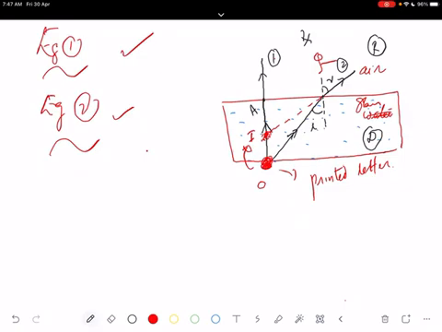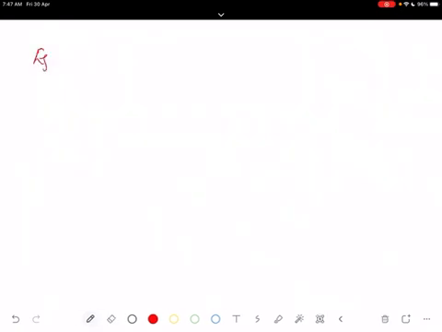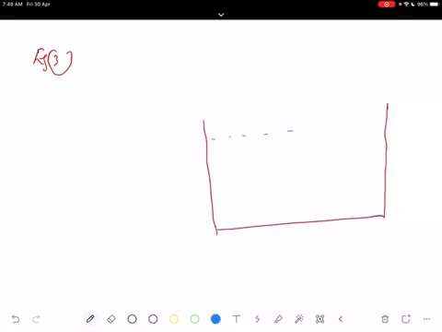Next diagram for that, example number 3. We are taking a pencil which is partially immersed. Some part of the pencil is inside the water, and we see what happens here. So you can take a container, and we can take water inside. So this is the diagram. This is an important point: explain with the help of a ray diagram why a pencil partially immersed in water appears to be bent at the water surface.